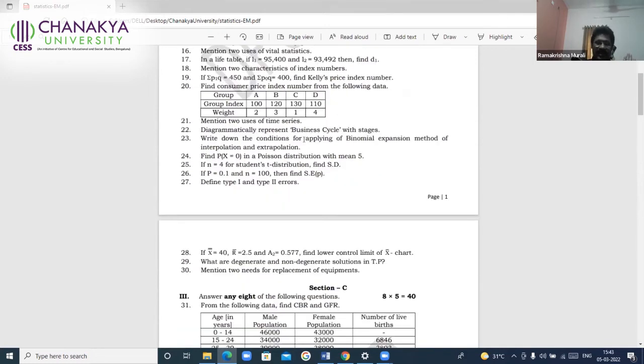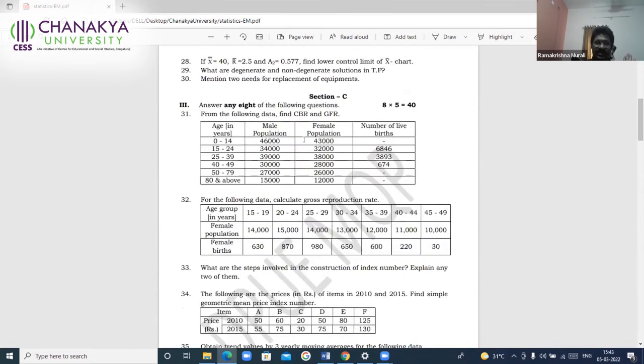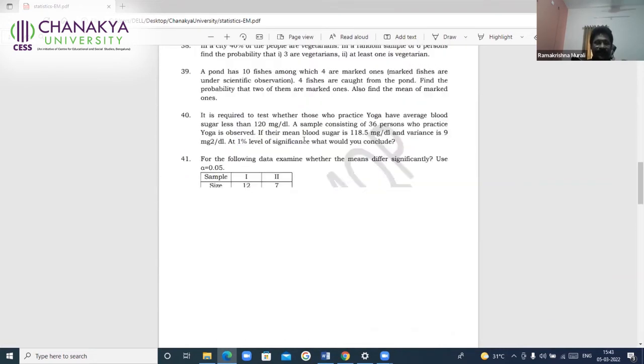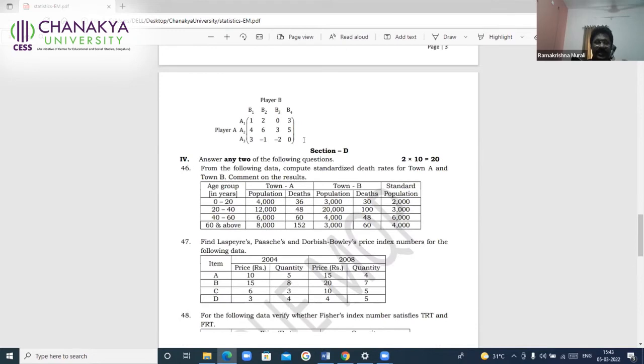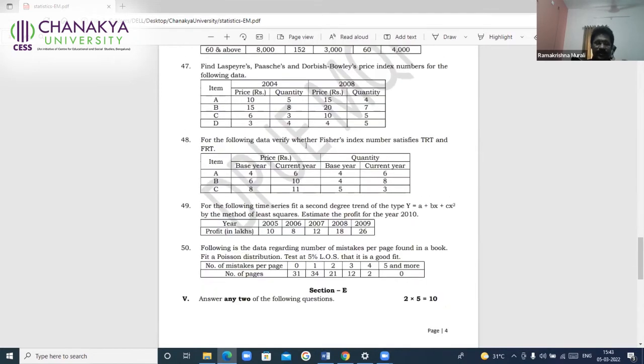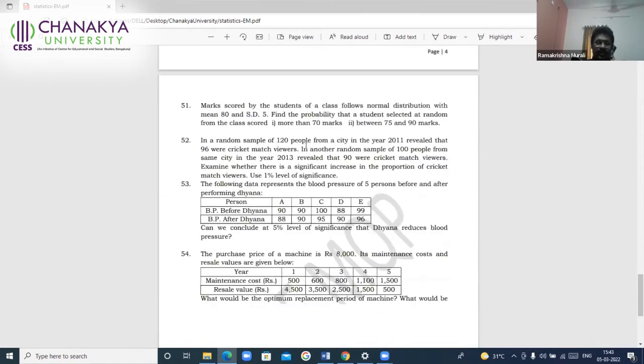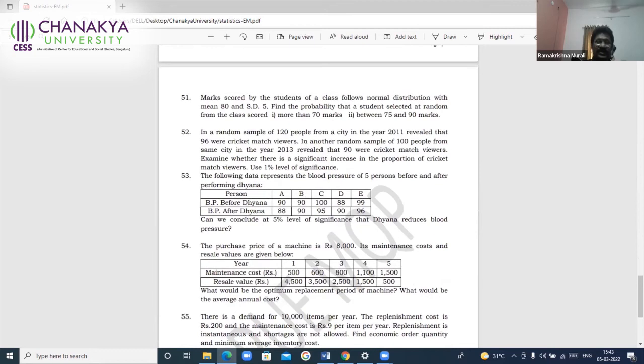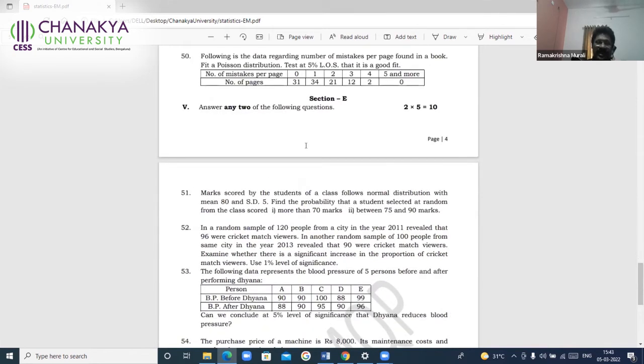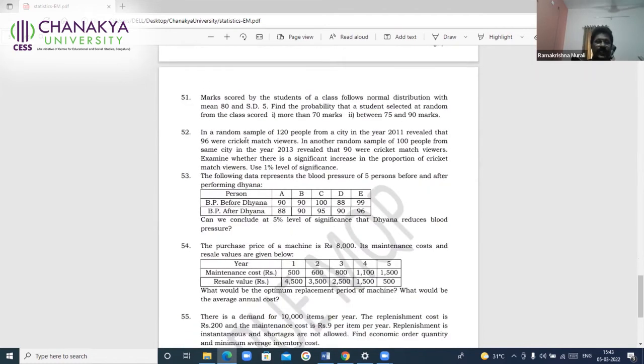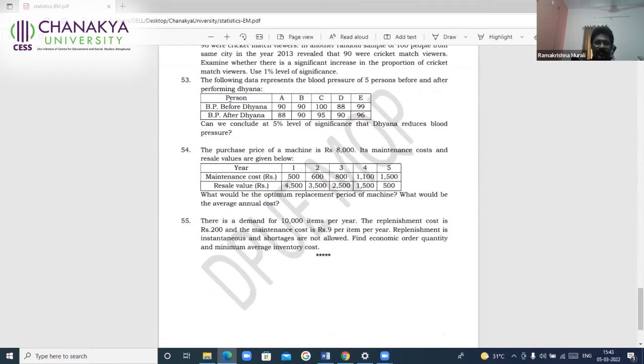Section B, you have again 15. Section C, you have 15. And section D, you are given 5, you'll have to answer only 2. And section E, you are given again 5, you'll have to answer 2. And as per the order of the chapter, the questions will be asked. See here, it is from theoretical distributions and from inference another problem. And you have from OR, and here also it is from OR.